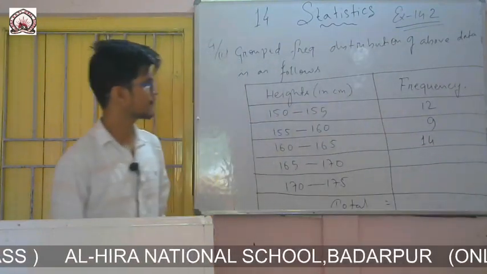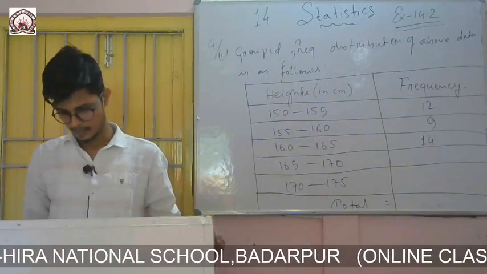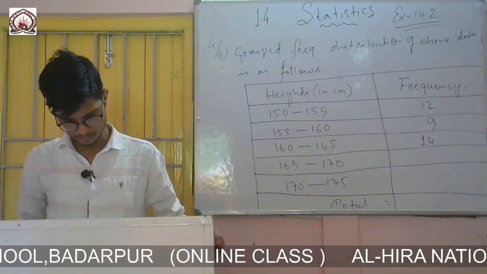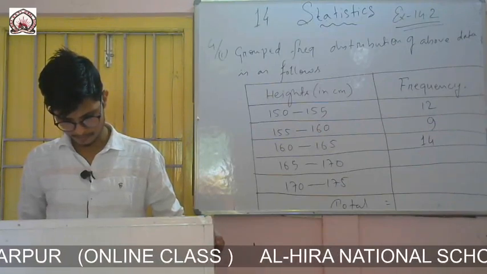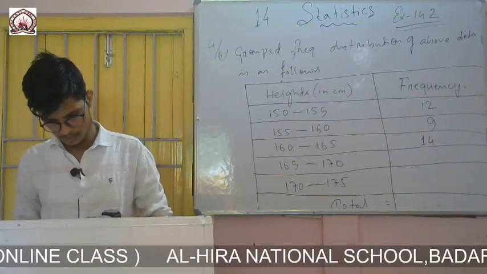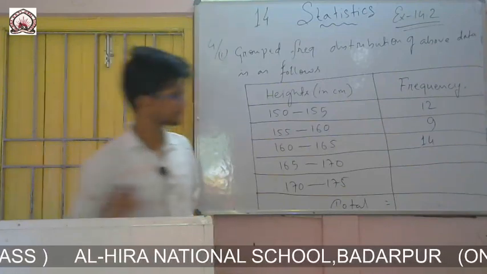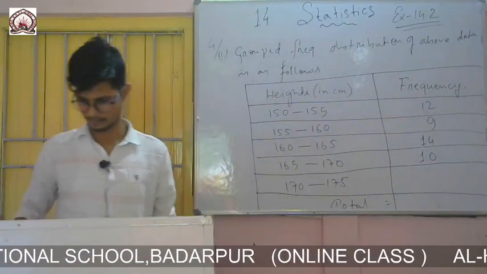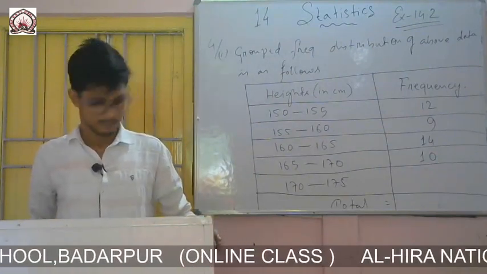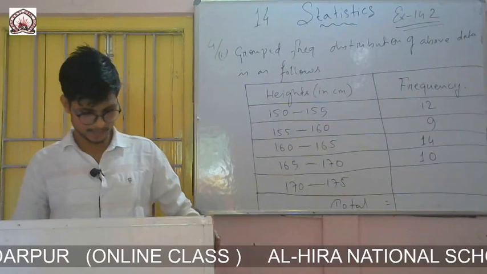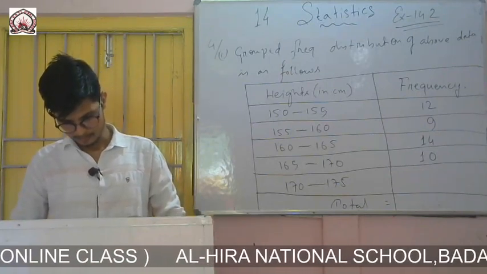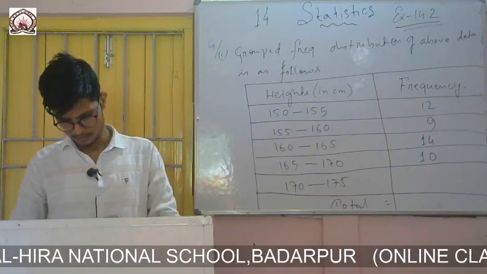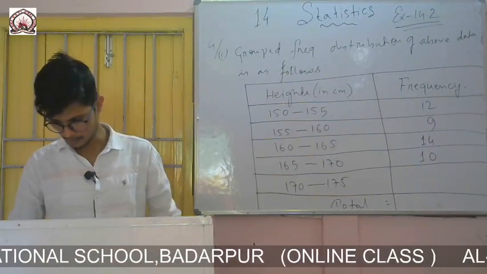Then 165 to 170: 1, 2, 3, 4, 5, 6, 7, 8, 9, and 10. It is 10. Then the last one, 170 to 175: 1, 2, 3, 4, and 5.